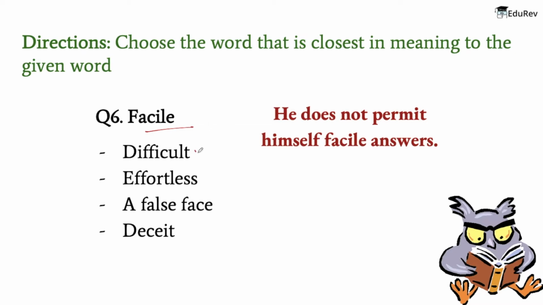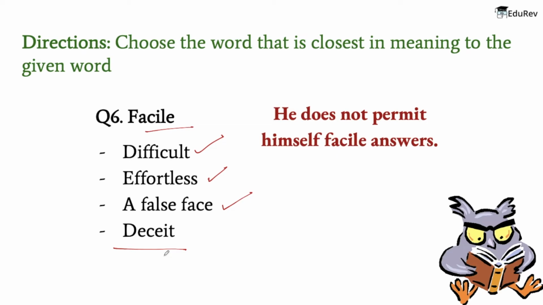That is, the meaning of difficult is, as you might know, hard. The meaning of effortless is easy. The meaning of a false face is like a mask or something. And lastly, the meaning of deceit is the action or practice of deceiving someone, or you can say misrepresenting the truth, like deceiving someone by concealing or just misrepresenting the truth. So that is the meaning of deceit.